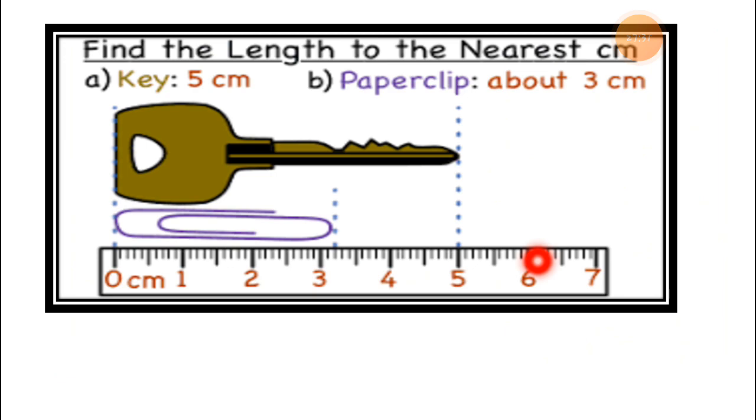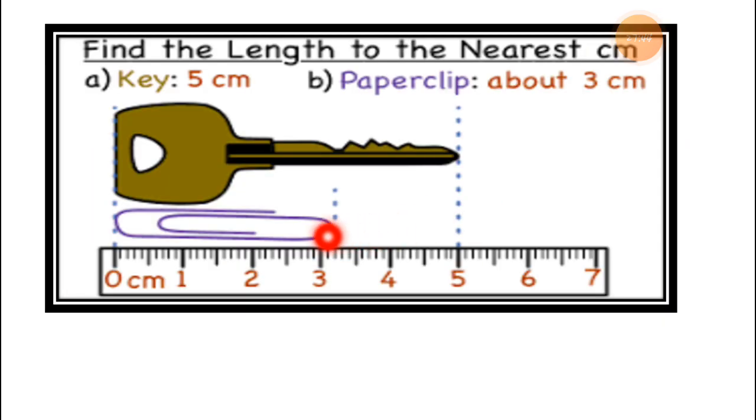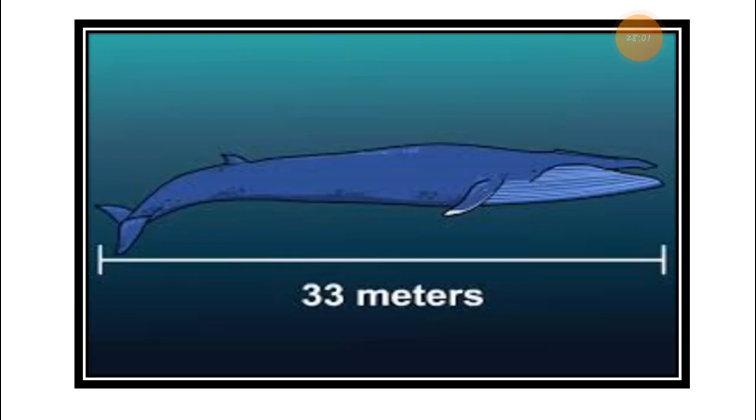Now the next one is: find the length to the nearest centimeter. So the key is 5 centimeters long. It is the key, and it is 5 centimeters long. And the paper clip is about 3 centimeters long. To the nearest centimeter, the key is about 5 centimeters long and the paper clip is about 3 centimeters long. So this way you can measure things.